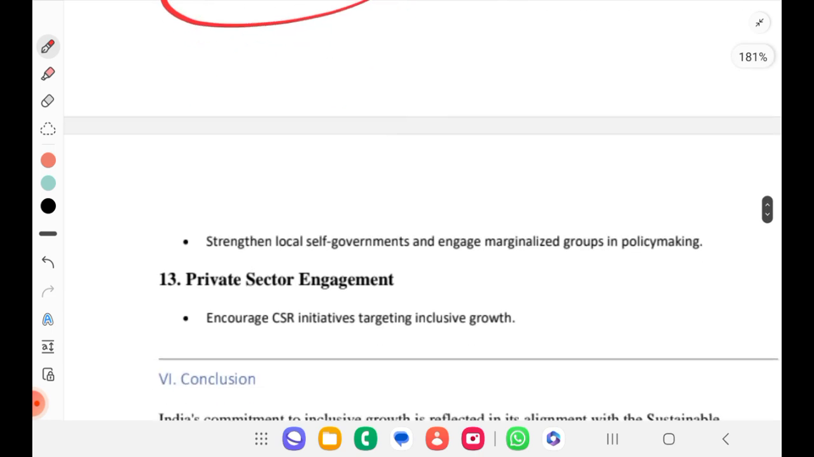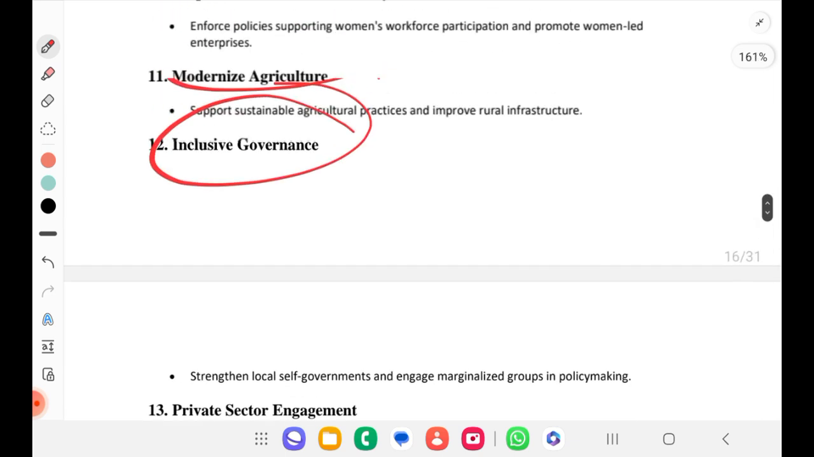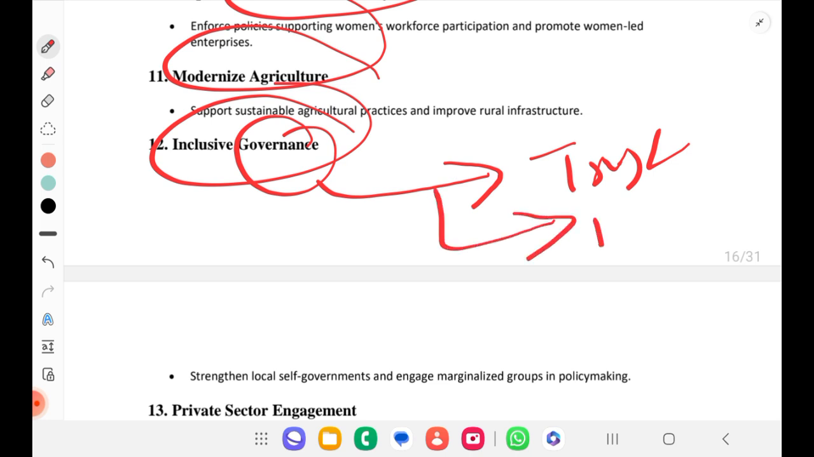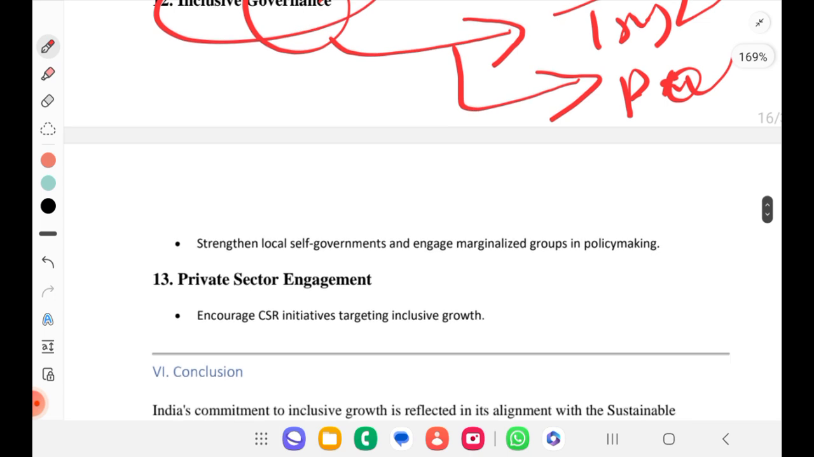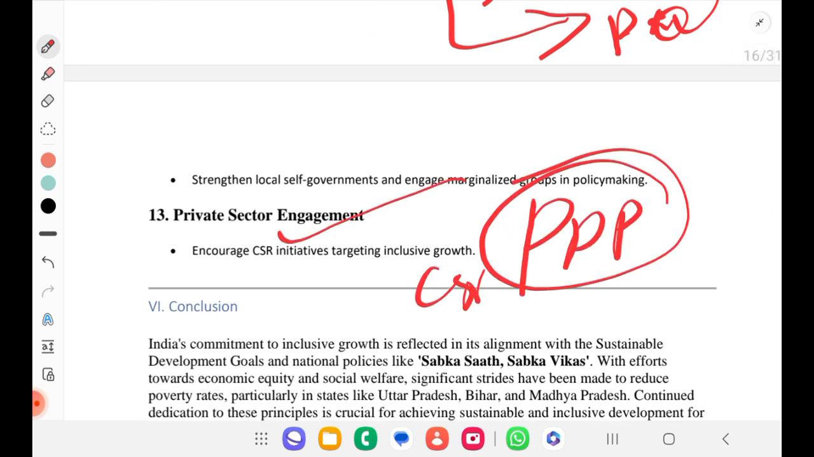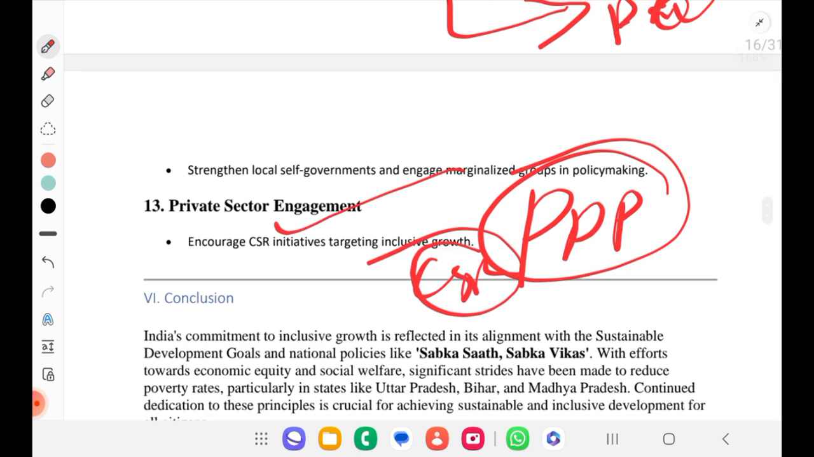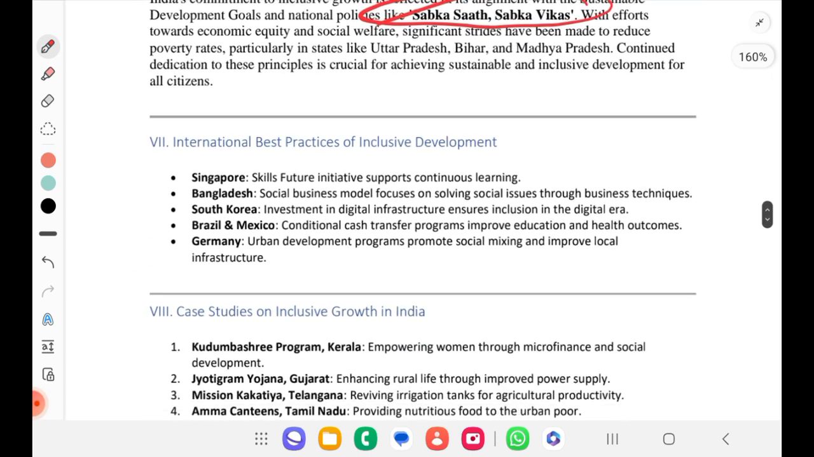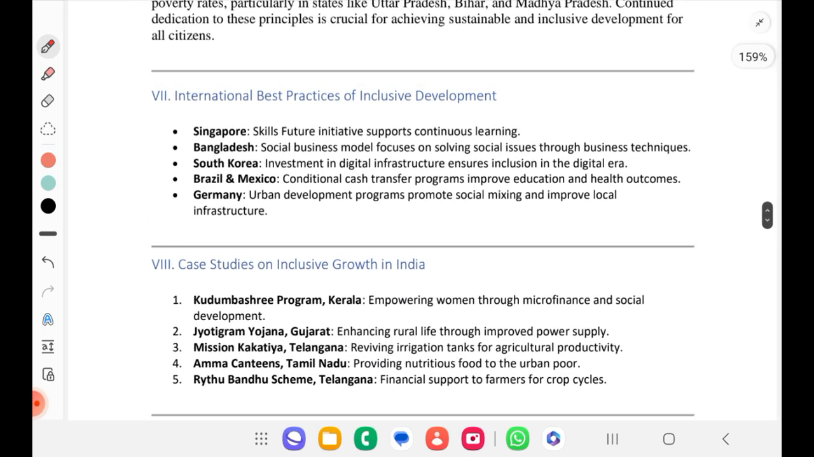What we have learned for governance we have seen. One is trust, one more about participatory decision making, right? Private sector engagement, we can also say like PPP, or we can say CSR activities for private sector engagement. So again, sabka saath sabka vikas for inclusive growth. Okay, international best practices for inclusive growth.